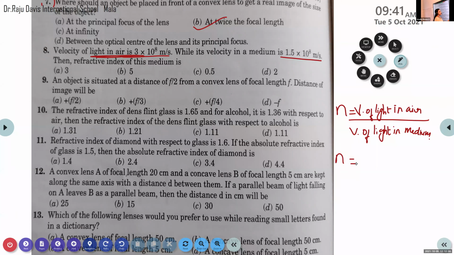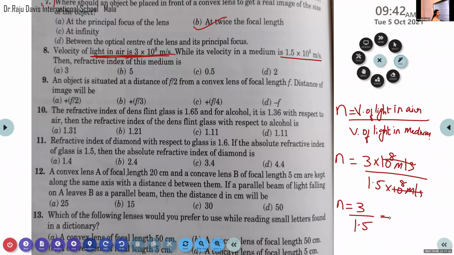That is, N is equal to velocity of light in air, given 3 into 10 raised to 8 meter per second, by velocity of light in medium, given 1.5 into 10 raised to 8 meter per second. This 10 raised to 8 meter per second and 10 raised to 8 meter per second cancel. So we get N is equal to 3 by 1.5. What is 3 by 1.5? Answer is 2. So the correct option is Option D. Option D, it is 2.